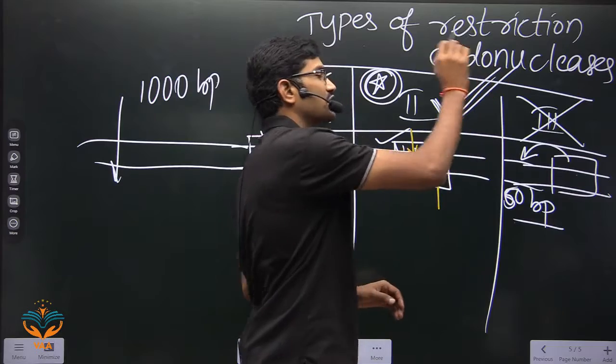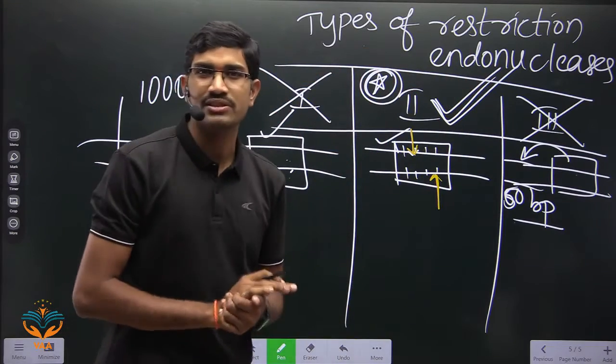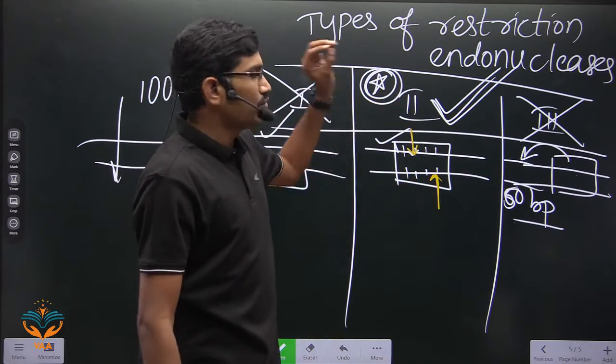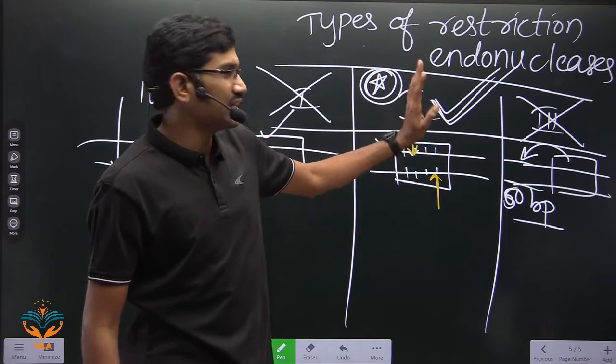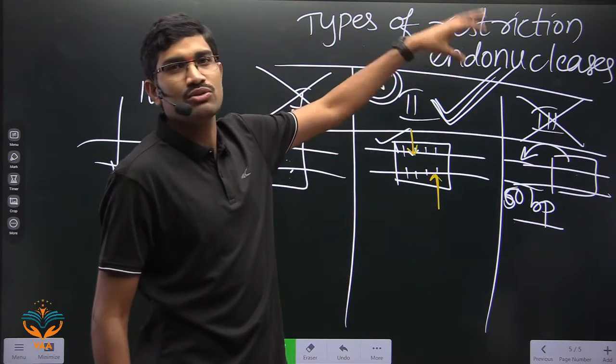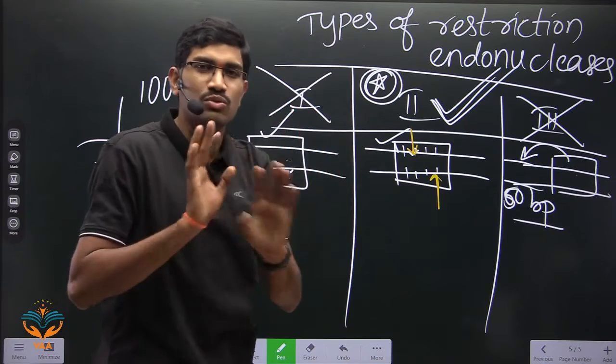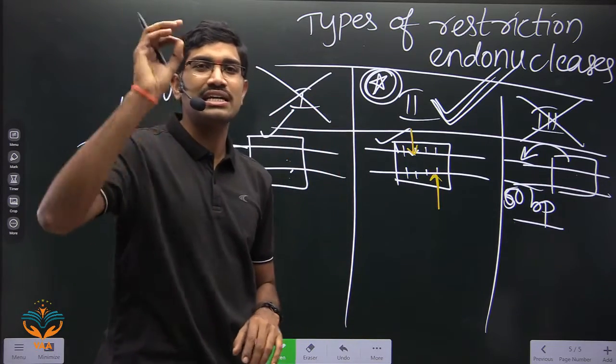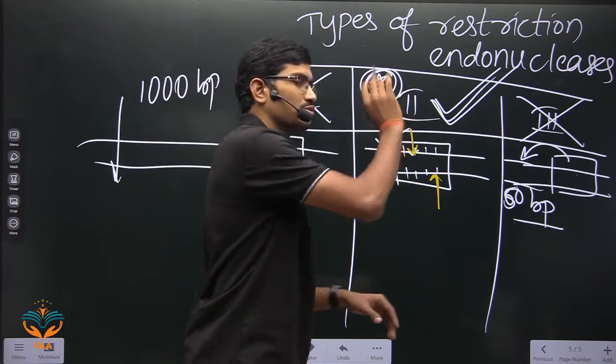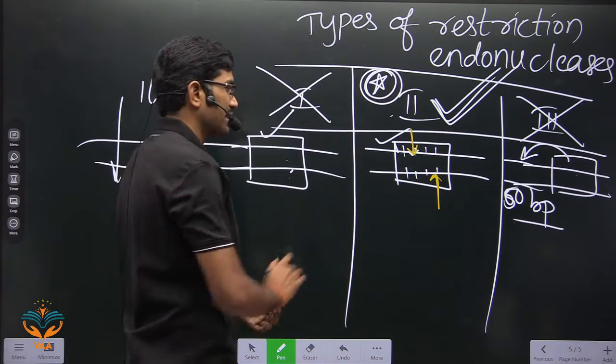So we are using these only for recombinant DNA technology. Clear? So that's why whatever we are studying, it is for recombinant DNA technology. Here we are mainly using type 2 restriction endonucleases only. So that's why in the NCERT, whatever they are talking about, it is for type 2 only. Clear? So next one here.